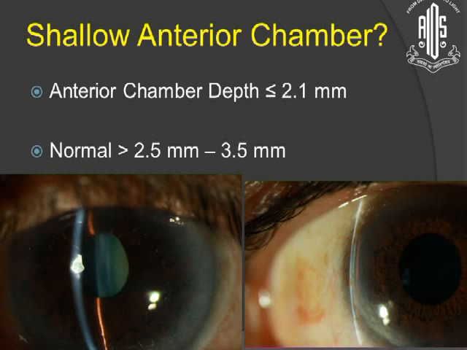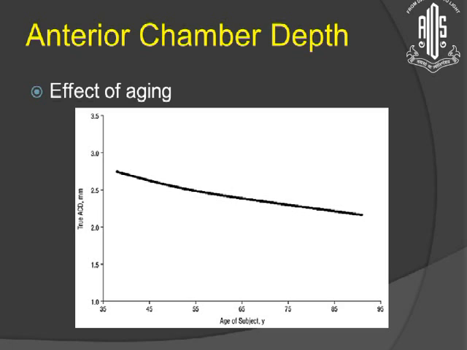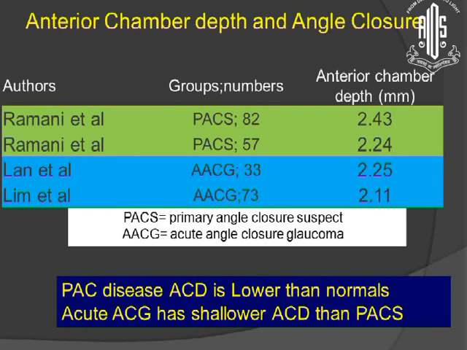Now the normal anterior chamber depth ranges between 2.5 mm to 3.5 mm. But if the chamber depth is less than 2.1 mm, it is considered a shallow anterior chamber. Now the anterior chamber depth is a variable factor which changes with age because the lens is growing. It becomes shallower.